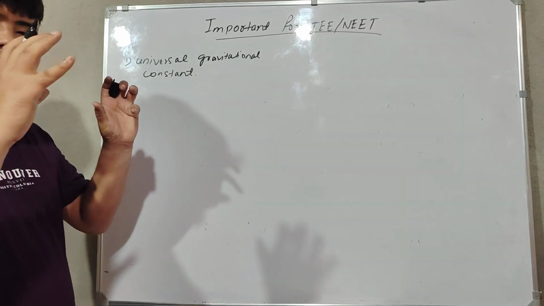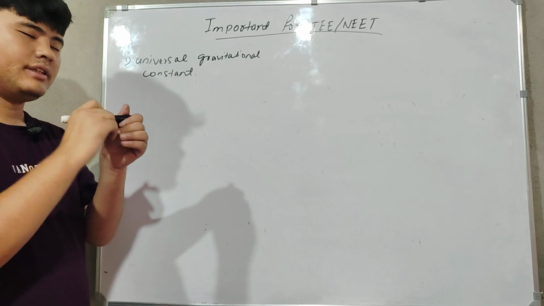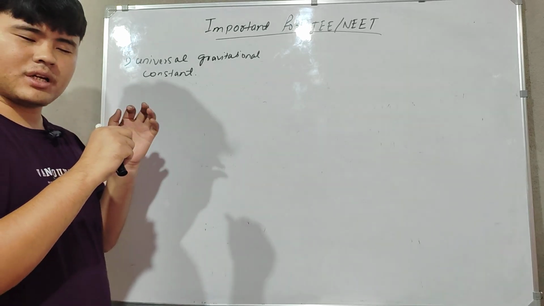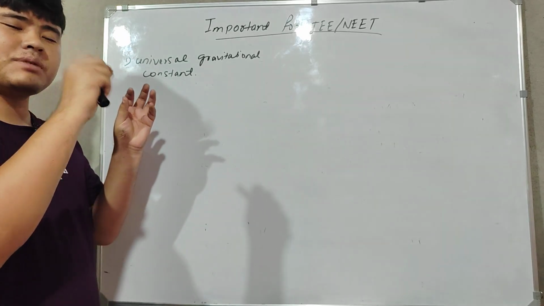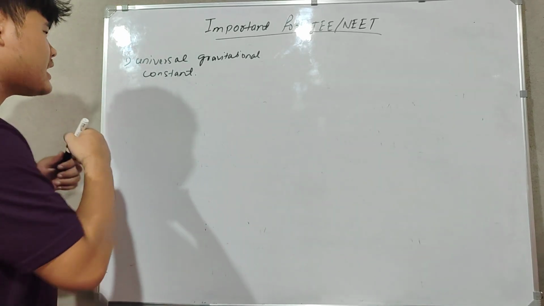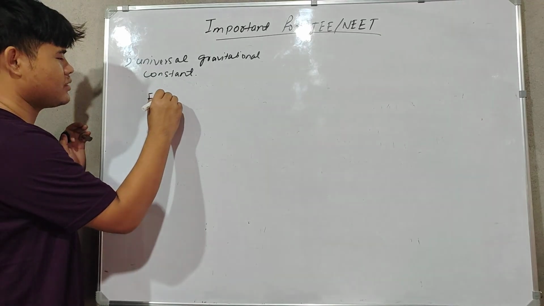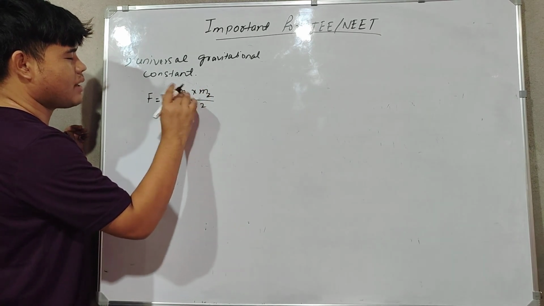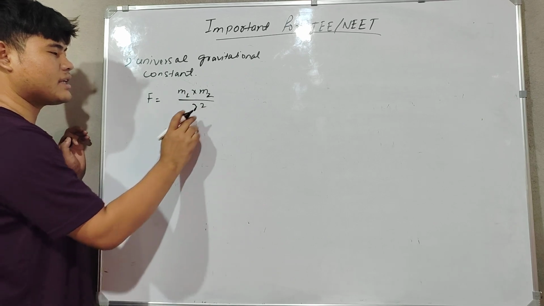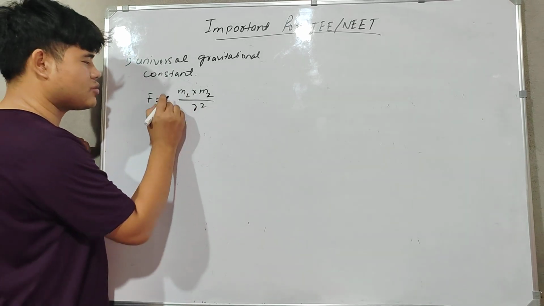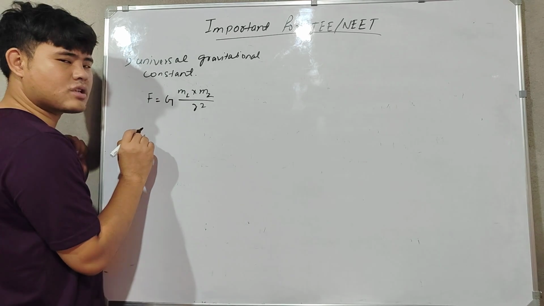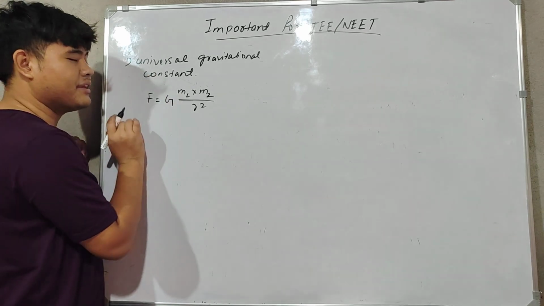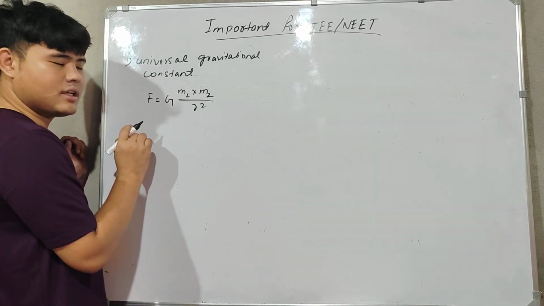When there are two bodies, they attract each other. When there are two planets, they attract each other with a certain force. If the distance between them is r, then we write the formula like this: F is equal to G m1 m2 by r square, where m1 and m2 are the masses of the two planets, and r is the distance between them. Then there is one constant. That constant is called the universal gravitational constant.